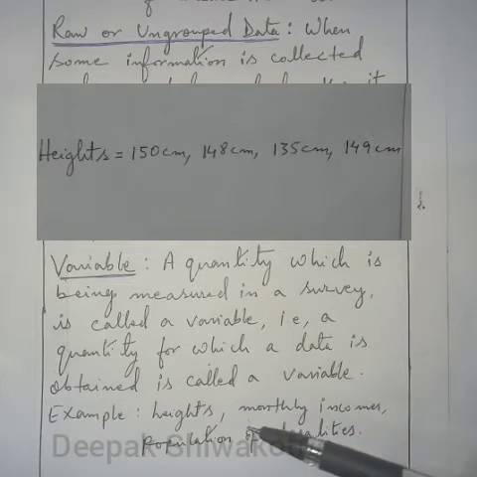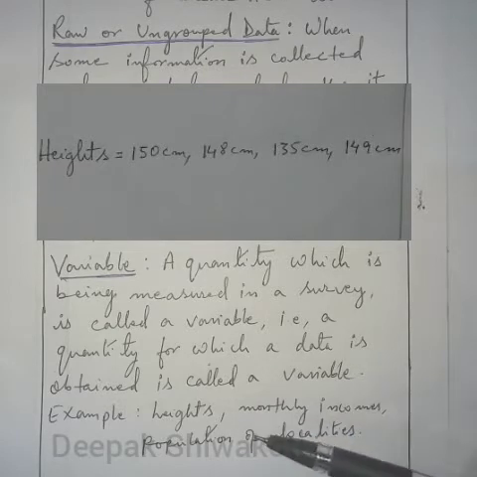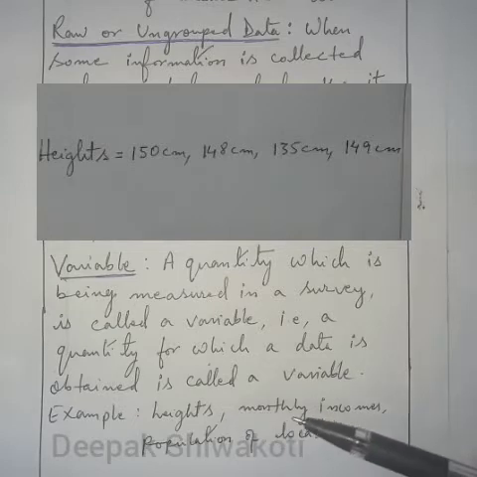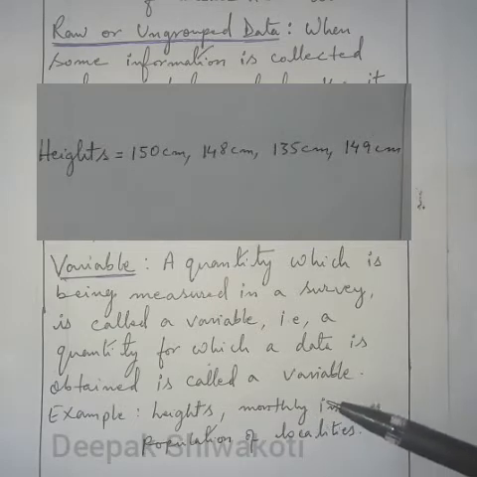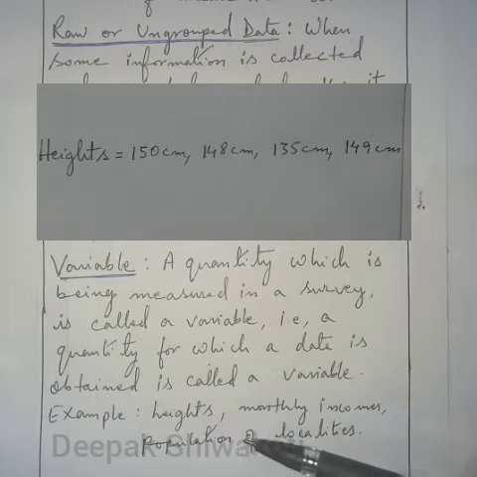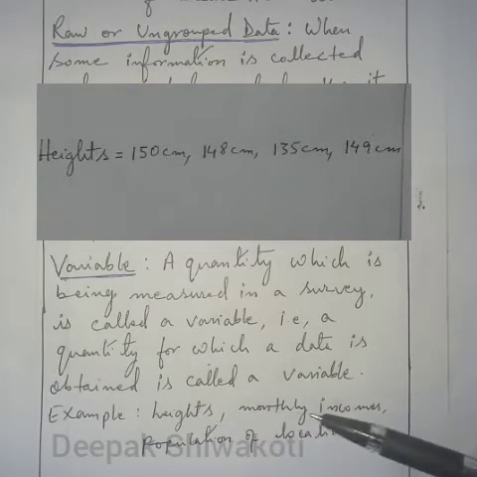For example, heights of different persons, monthly incomes of different persons. Here we are collecting the data of different persons about heights, and we are collecting different monthly incomes of different persons. We are also collecting the population, the number of people in a locality, for different localities. These are all variables.